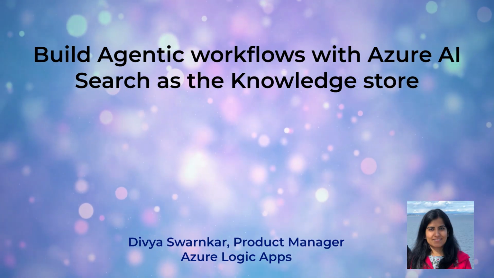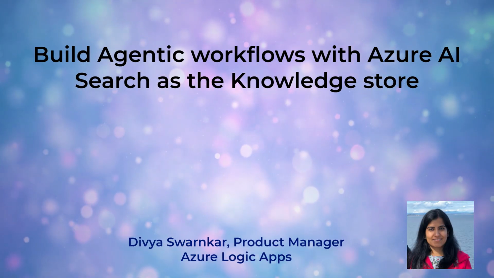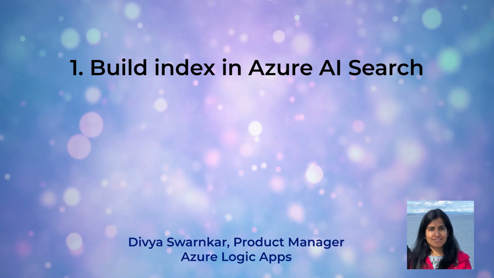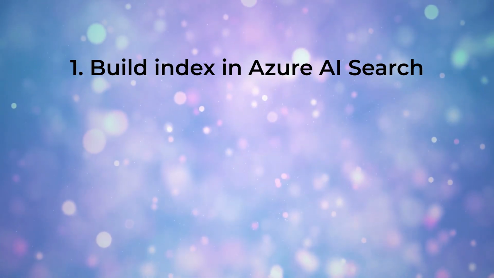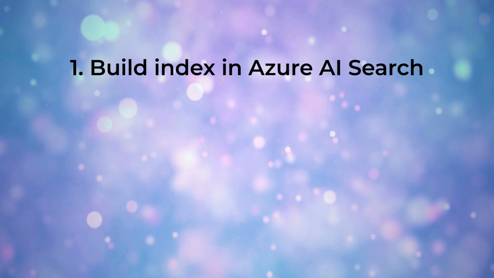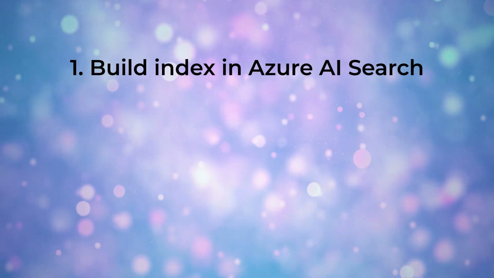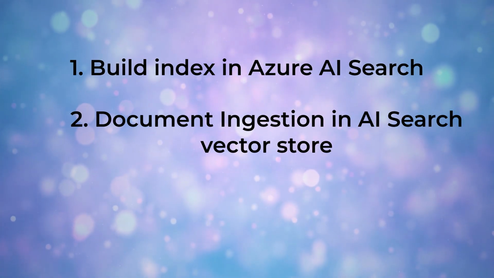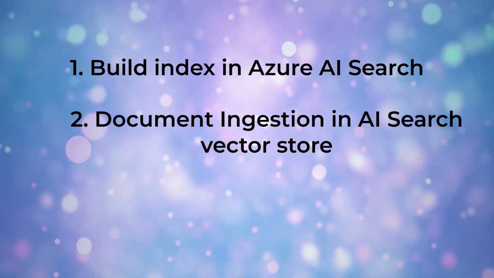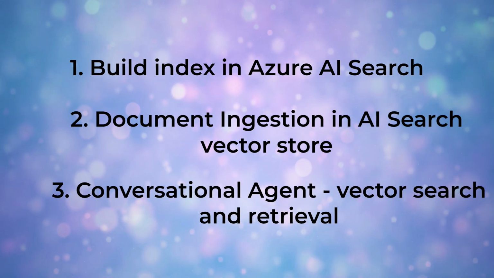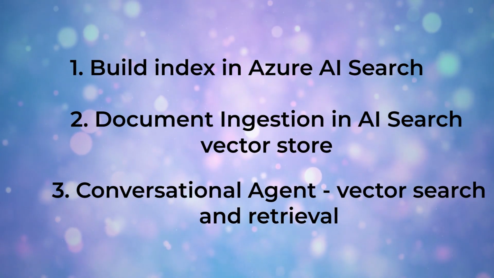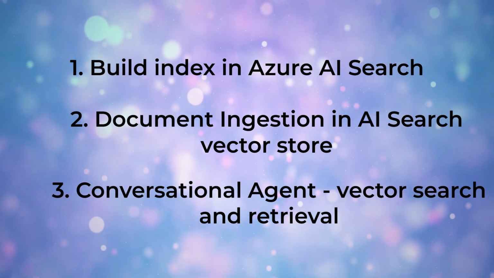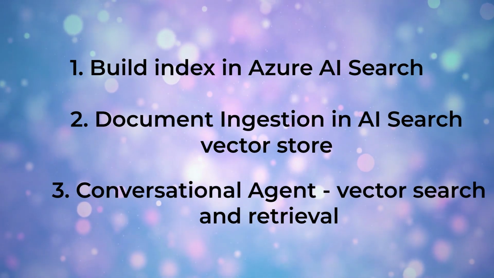In this demo, we are focusing on conversational agents, but you can do everything that I'm showing here with autonomous agents as well. So in this demo, we'll go through three main steps. First, we'll create an index in Azure AI Search vector store to define the structure of our data. Next, we'll ingest a document in the vector store. Finally, we'll build an agent that would query this vector store. And this is where we'll go into new capabilities we have added in the AI search connector for vector search.